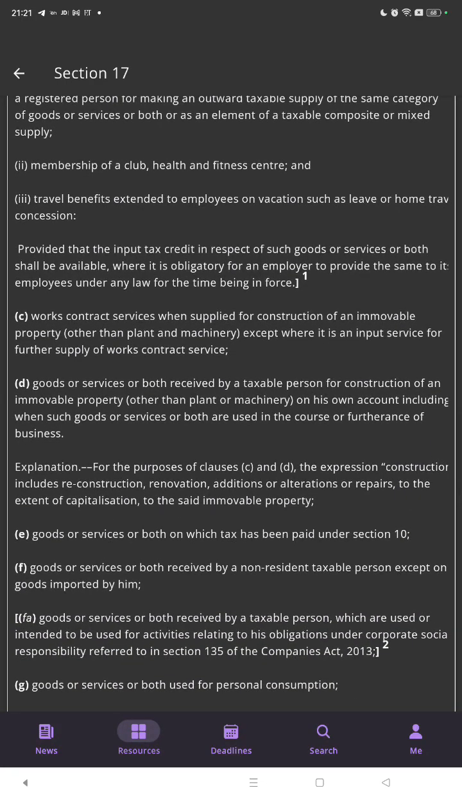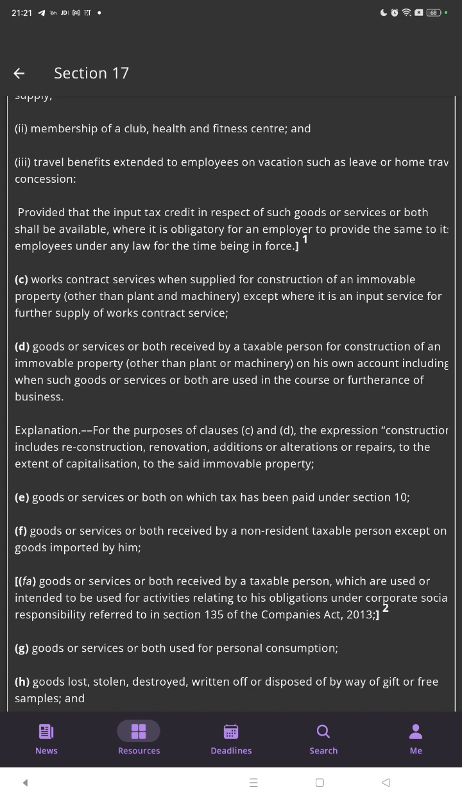The work contract services when supplied for the construction of an immovable property other than plant and machinery, except where it is an input service for further supply of work contract services. The goods or services or both received by a taxable person for construction of an immovable property other than plant and machinery on his own account, including when such goods or services or both are used in the course or furtherance of business.